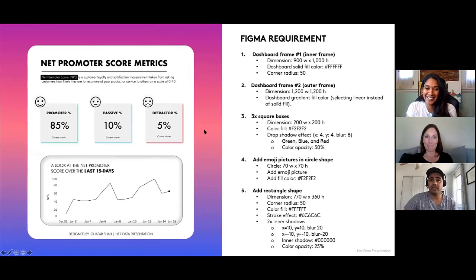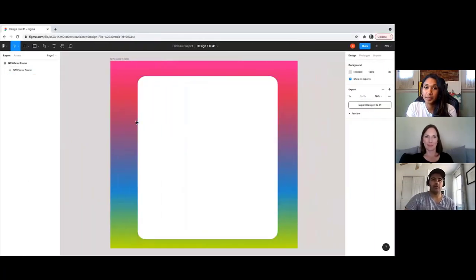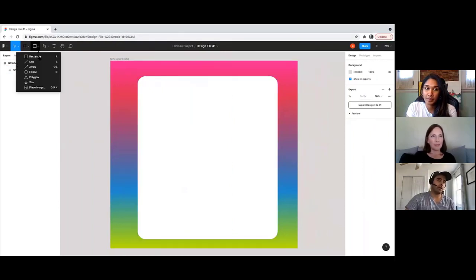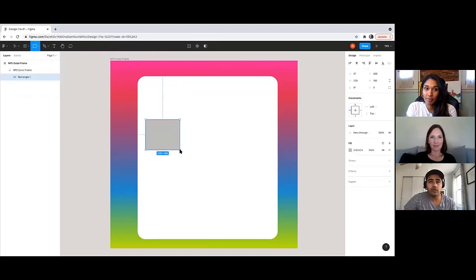And then the next thing is to add in those 3 KPI boxes with the drop shadow effect. So let's go ahead and do that. To add in those 3 KPIs, all you need to do is at the top left, click on the shape tools, select rectangle, and then draw a rectangle on top of the inner frame, like that.